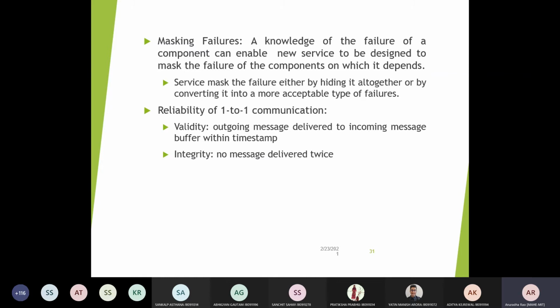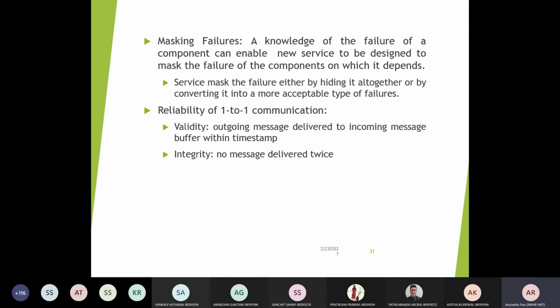But in soft real-time systems, for example bank transactions, if you are not able to access the server for some time, you can wait and then retry. To make that work, the failure that has happened is converted into an acceptable type of failure. So this is one way of making it fault tolerant.